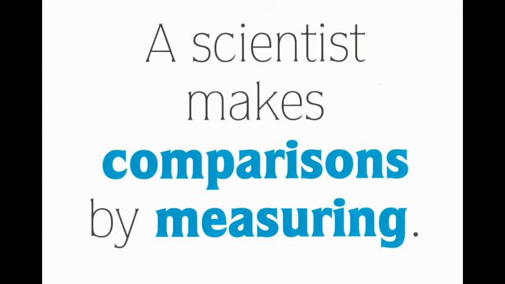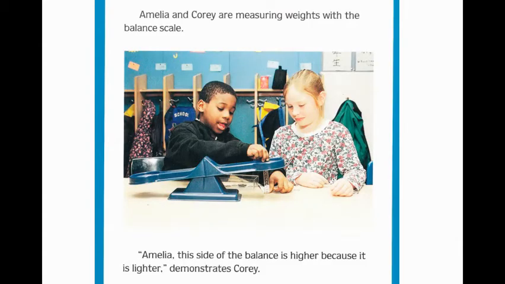A scientist makes comparisons by measuring. Amelia and Corey are measuring weight with the balance scale. "Amelia, this side of the balance is higher because it is lighter," demonstrates Corey.